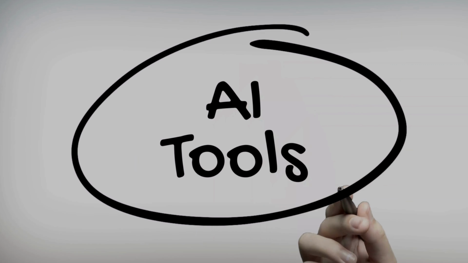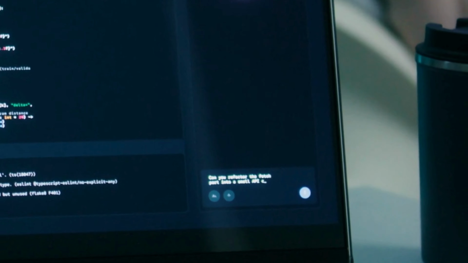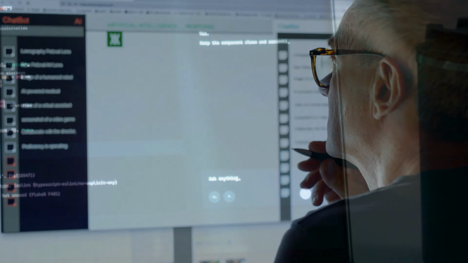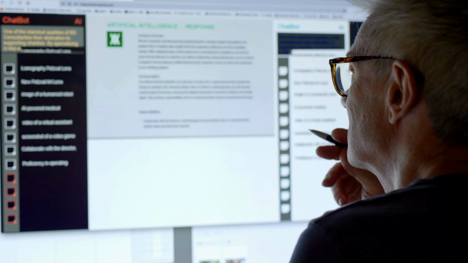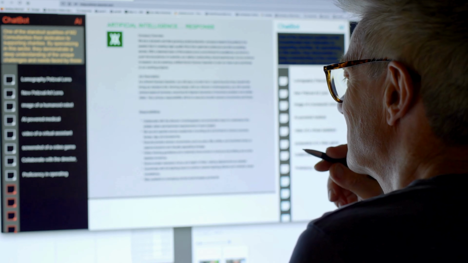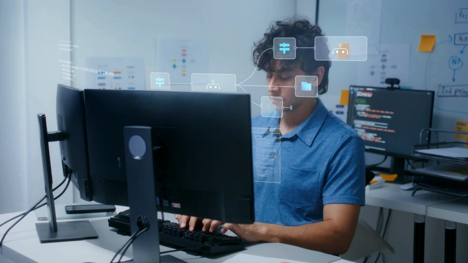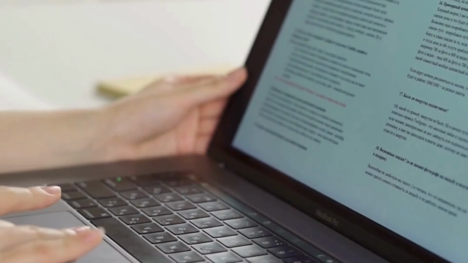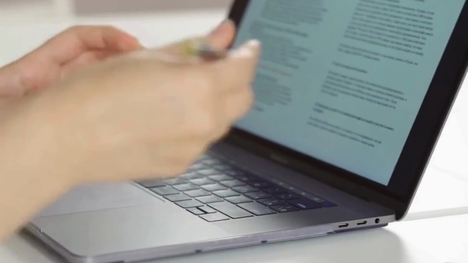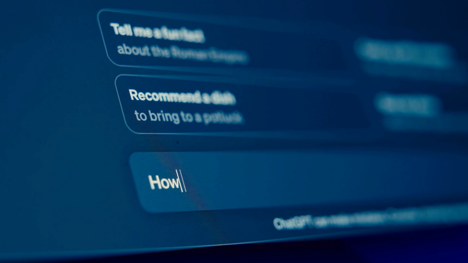Even though we now have several AI tools that make the research process easier, using these tools effectively still requires a strong understanding of research. AI can help you find information, summarize articles, and organize ideas, but it cannot replace critical thinking. If you do not know how to evaluate sources, identify research gaps, or ask the right questions, AI tools can simply help you collect large amounts of information without producing meaningful insights.